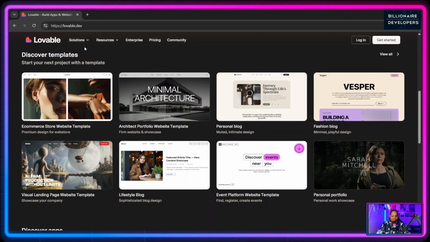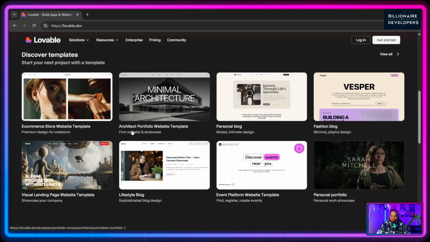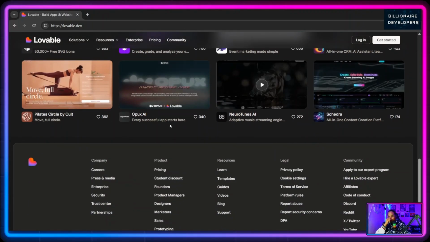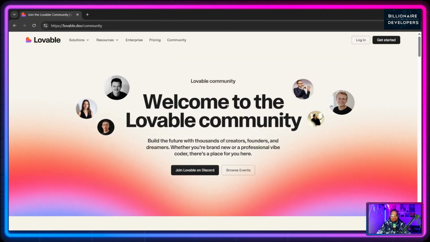The really cool thing about Lovable is that it actually has templates for you. So if you don't have any idea what you want to build, you can look at some of the templates they have, just to gain some motivation and inspiration. So let's talk about the really cool things and benefits about Lovable. Lovable also has a very welcoming community where you can interact and have conversations with other developers about what they're doing and what they're building with Lovable.